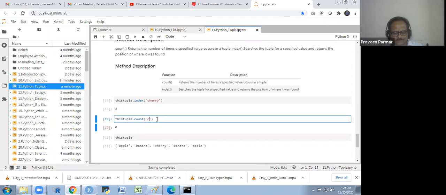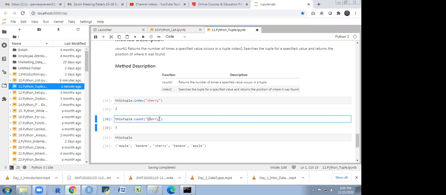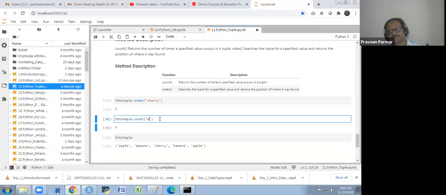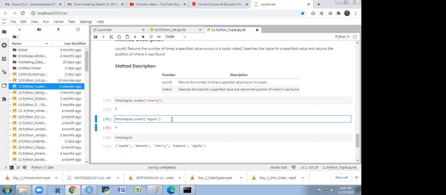Sorry, cherry. The return count was not there, so it is showing me 0. Clear? So you got count? We could see the counting of how many times they are there. So you understand what a tuple is?